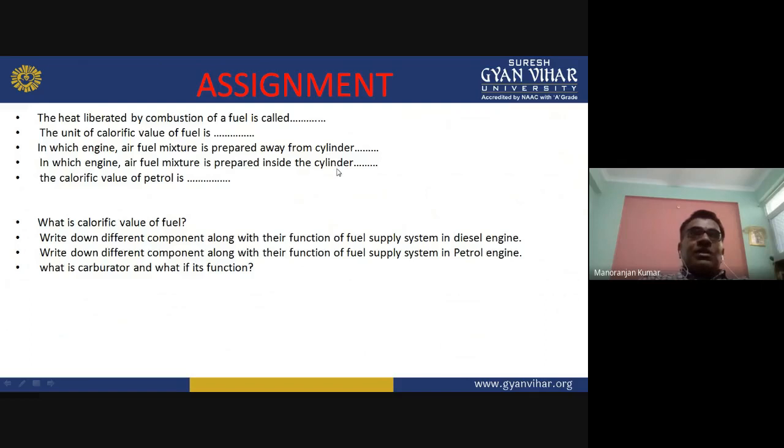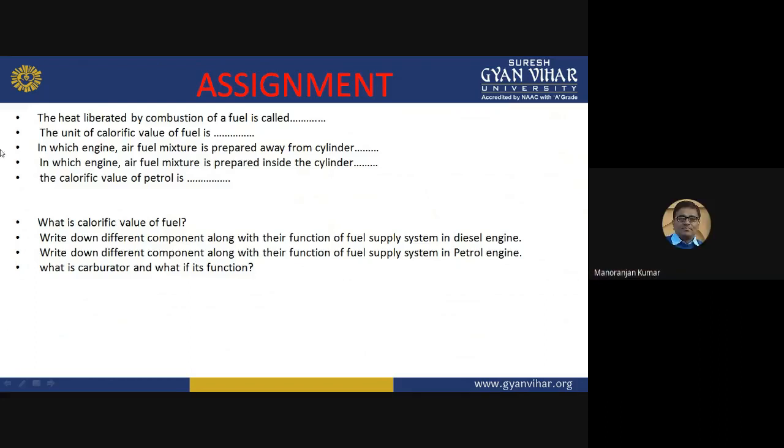Now fourth: in which type of engine is the air fuel mixture prepared inside the engine cylinder? The correct answer is the diesel engine. We have seen that in the diesel engine, in the combustion chamber, from one side air is coming, and from the other side through the injector the fuel is coming. In the combustion chamber, this fuel and air mix, and at the end of the compression stroke that mixture is ignited and power is generated.